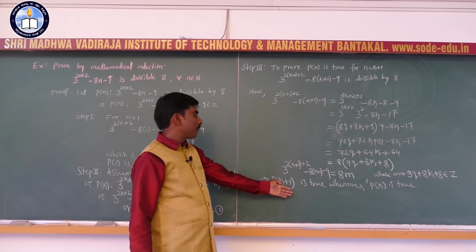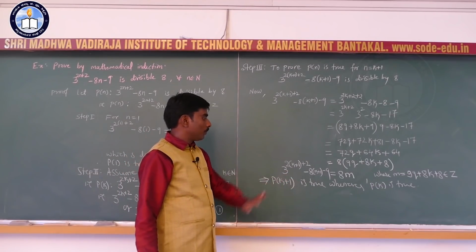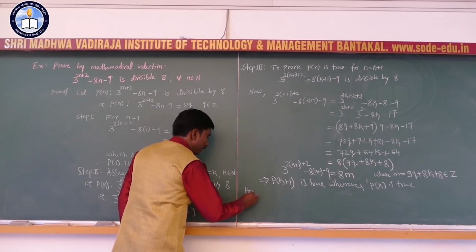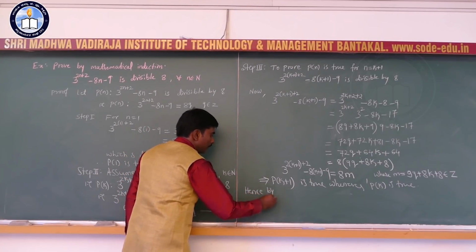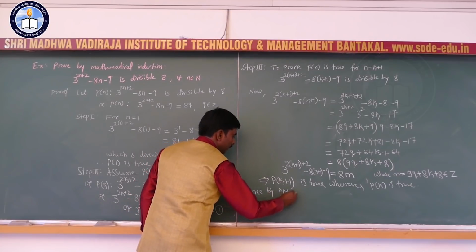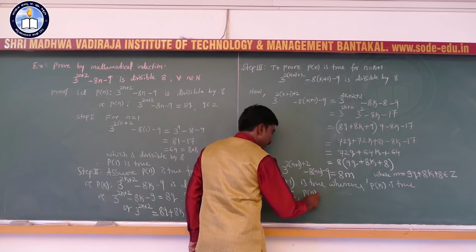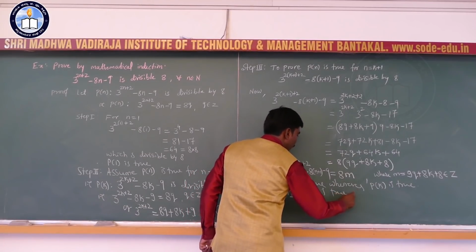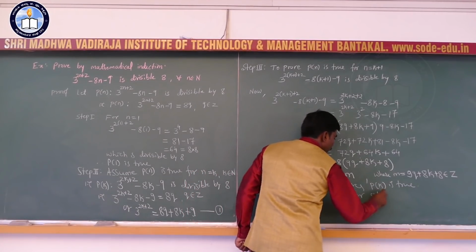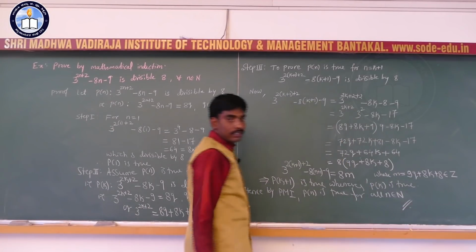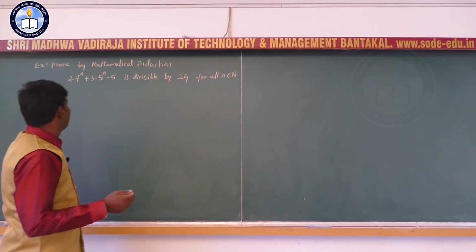So, therefore, P of k plus 1 is true whenever P of k is true. Hence, by the principle of mathematical induction, hence by PMI, P of n is true for all natural numbers n. Hence, the solution. Come to the next example.